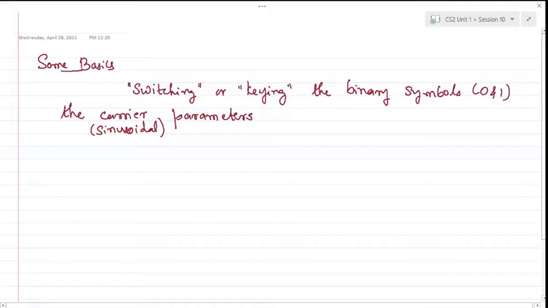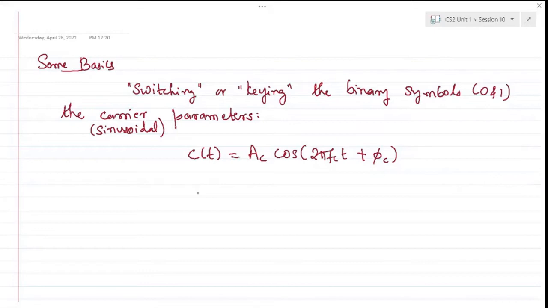The parameters, as I told, will be amplitude, frequency, or phase of the carrier, which will change in accordance with the binary symbols applied to it. Let's say that the sinusoidal carrier is represented as c of t, as we have done with analog modulation schemes, as A c cos(2 pi f c t + phi c), where A c, f c, and phi c represent amplitude, frequency, and phase respectively.